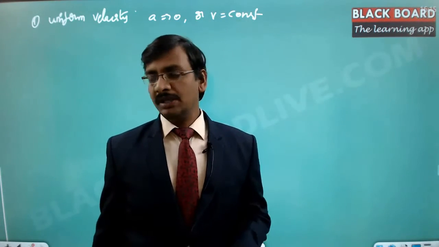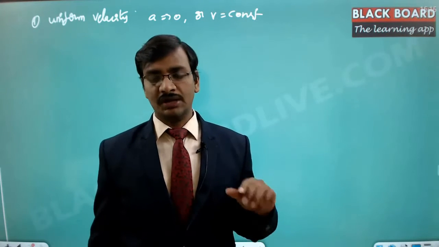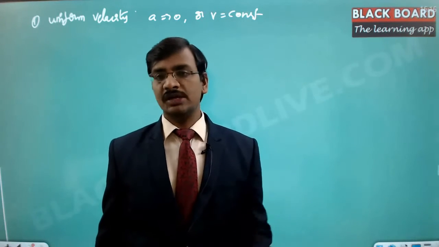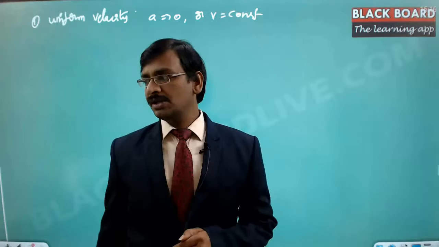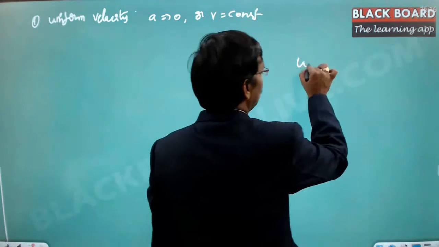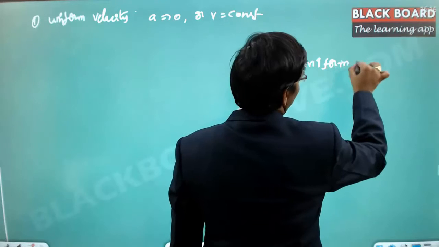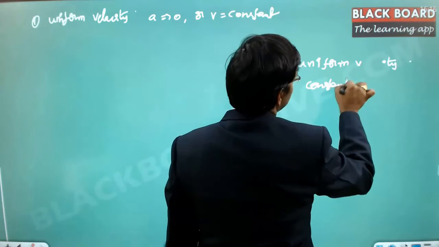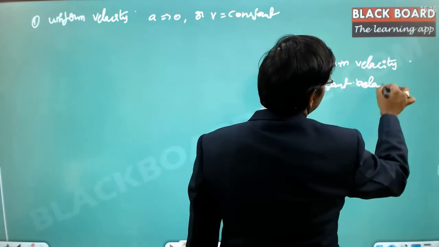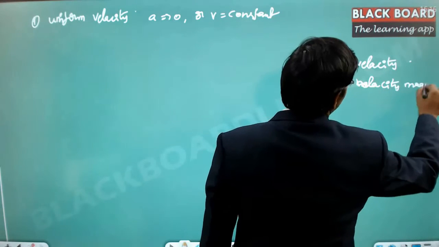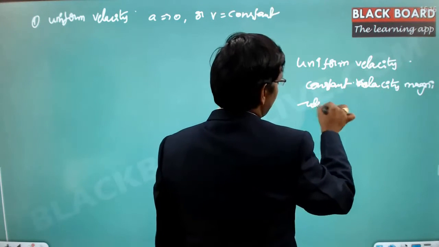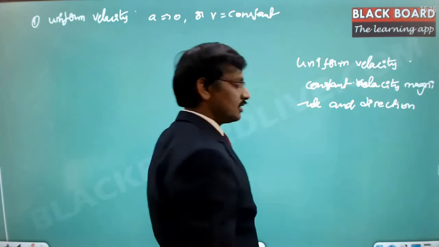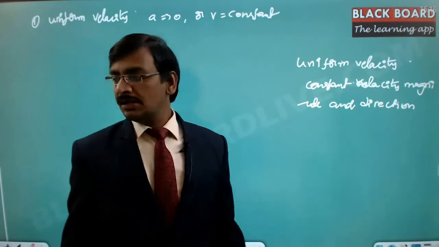So velocity constant means the magnitude of the velocity is not going to change. But even if the direction changes, then we can say that there is a change in the velocity. That means uniform velocity, meaning constant velocity, magnitude and direction. So direction and magnitude both have to be constant. Then only we say constant velocity or uniform velocity.